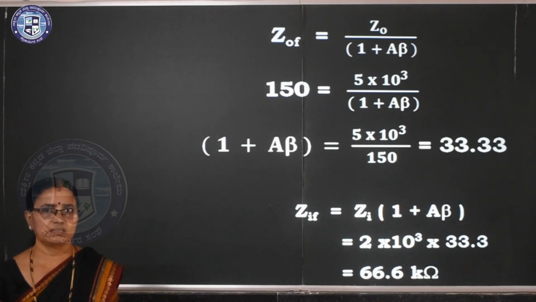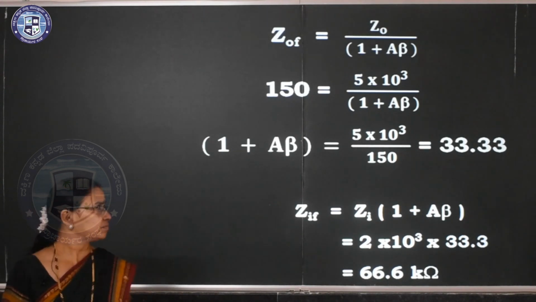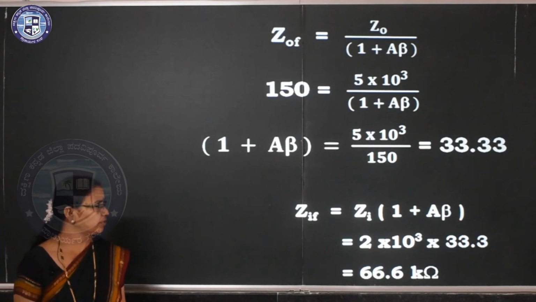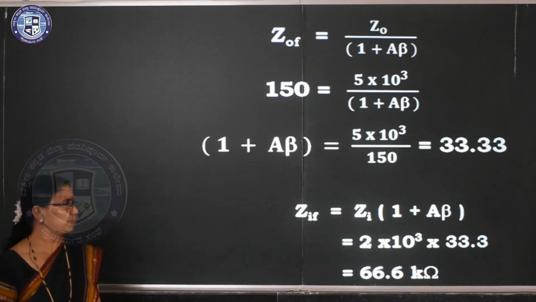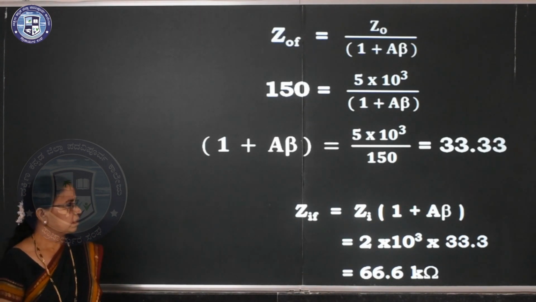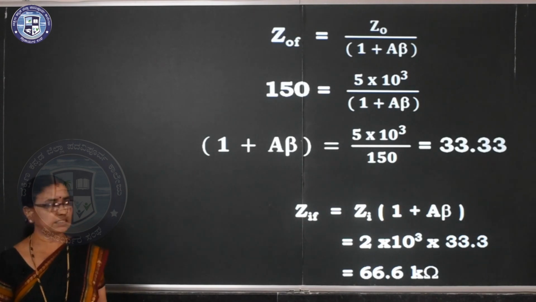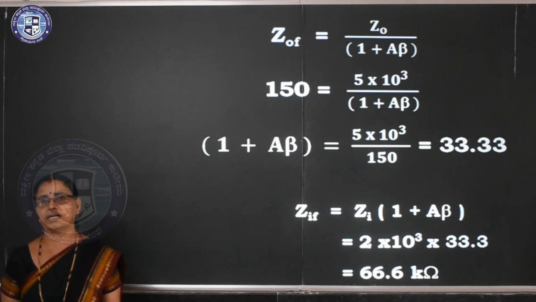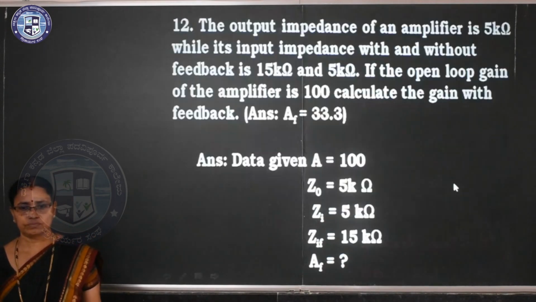These two parts carry marks, and the rest is for the final answer. So 1 plus A beta, you are getting the value 33.33 per unit. So here ZIF is equal to ZI, increasing. So you substitute, and you are getting the answer 66.6 kilo ohms.